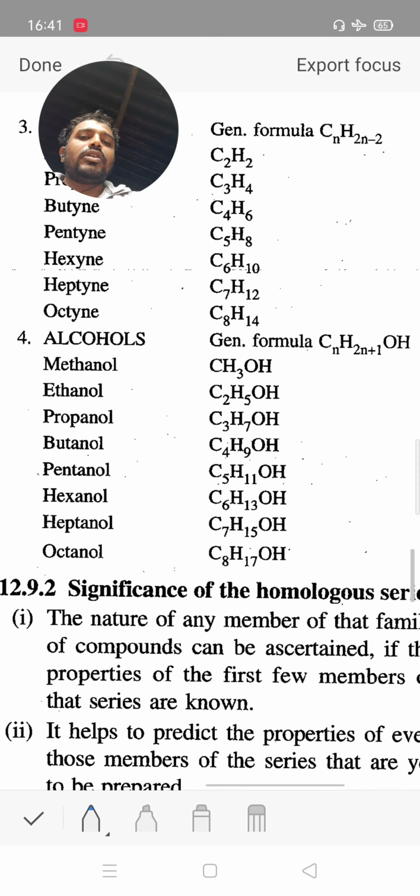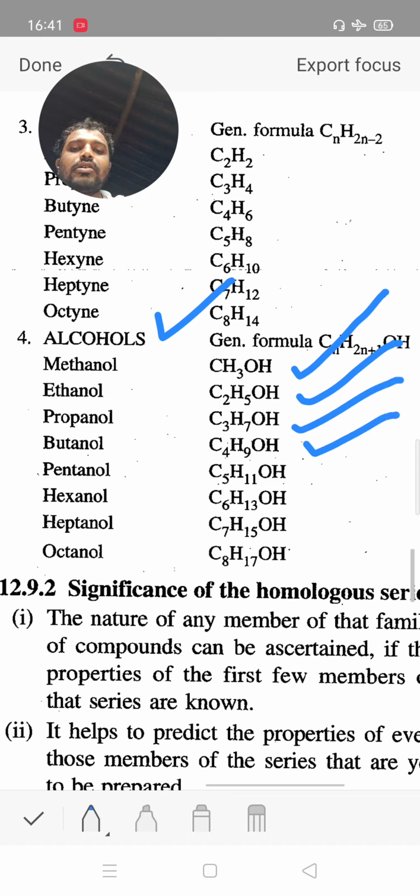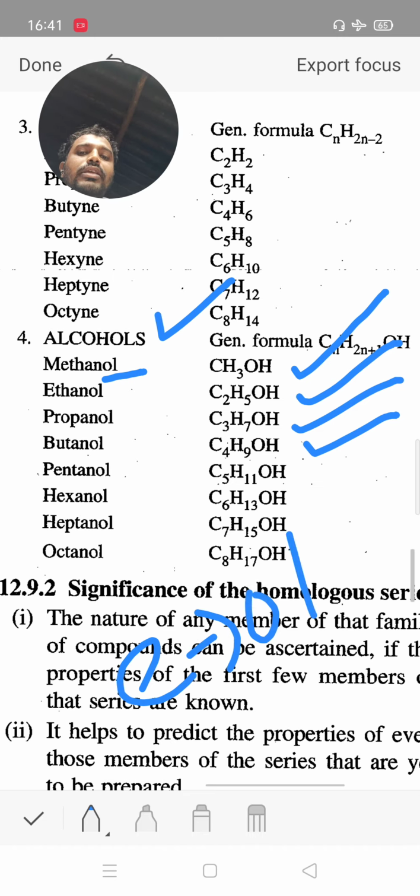Now alcohol, it is a hydroxy derivative of alkane. CH3OH means methanol, 2 carbon C2H5OH means ethanol, 3 carbon propanol, 4 carbon butanol. When the 'e' in alkane is replaced by 'ol', it converts to alkanol. 1 carbon methanol, 2 carbon ethanol, 3 carbon propanol, 4 carbon butanol.